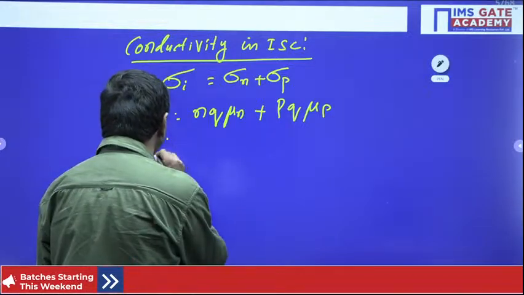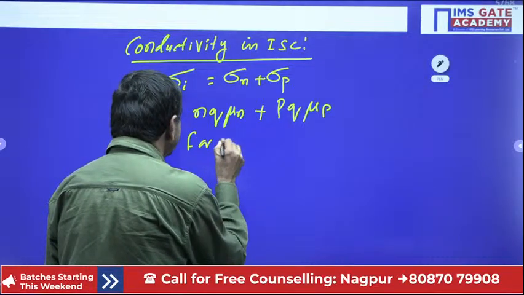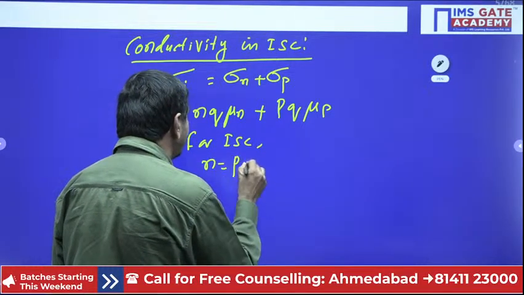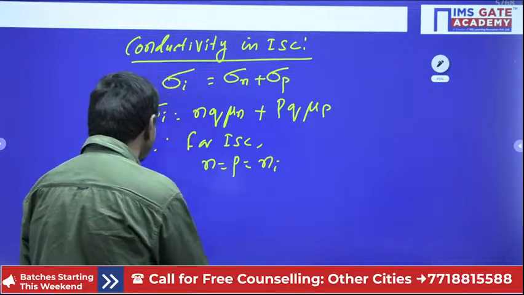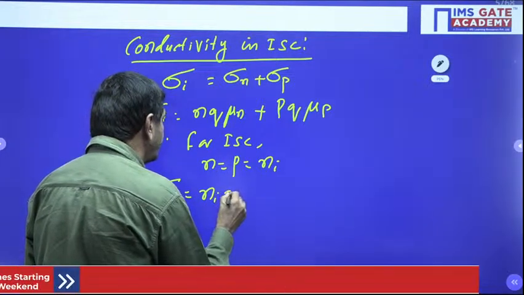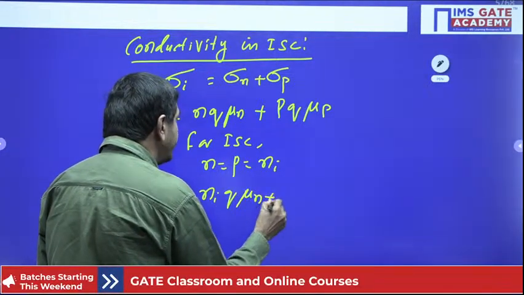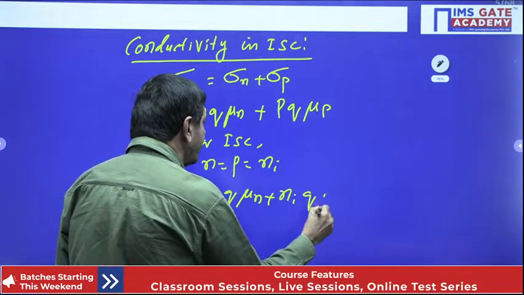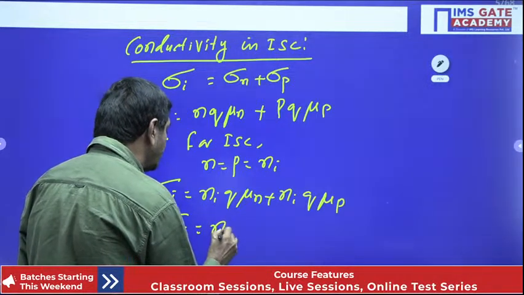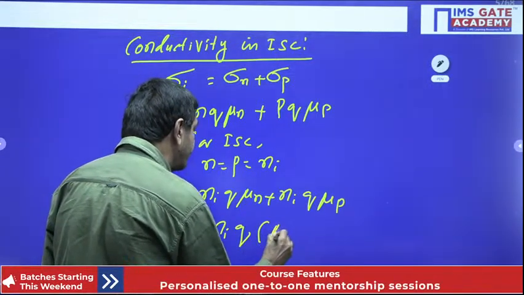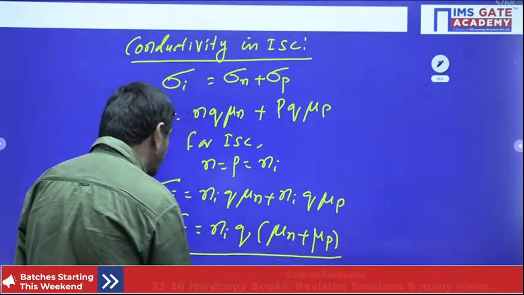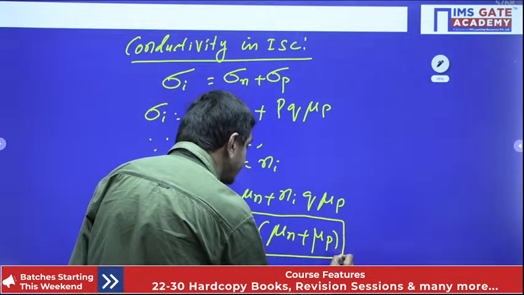So I can write here for intrinsic semiconductor, N equal to P, that equal to Ni, we know very well. I can write the conductivity in intrinsic semiconductor is nothing but N equal to Ni into Q into mu N, plus P equal to Ni into Q into mu P. I can take in common. What are the terms we can take common here now? So Ni into Q can be taken common. Finally, I can get mu N plus mu P only now. So that is the formula we are going to use to find out the conductivity in intrinsic semiconductor.